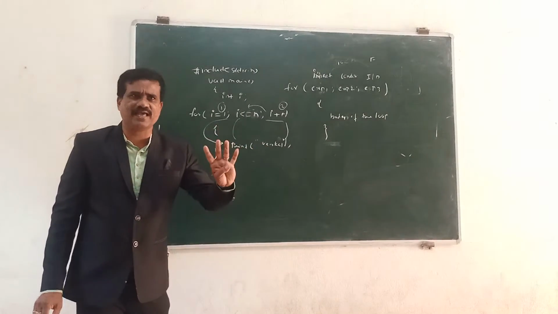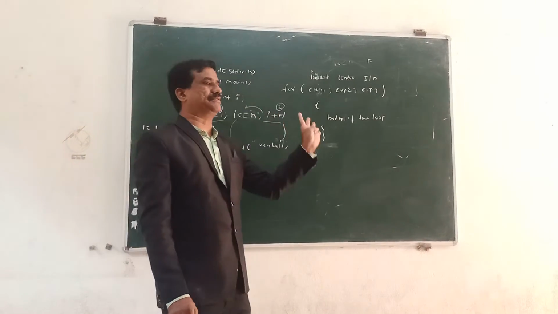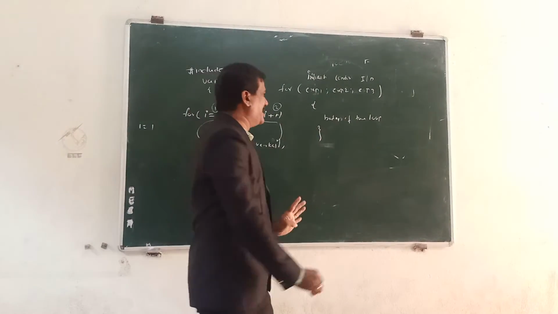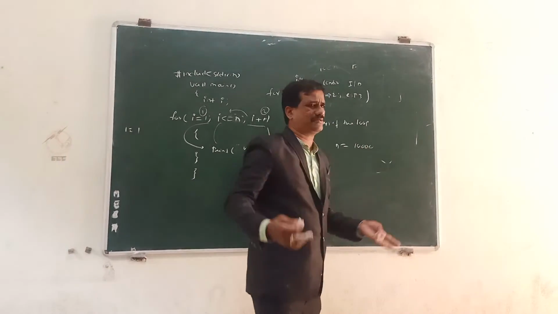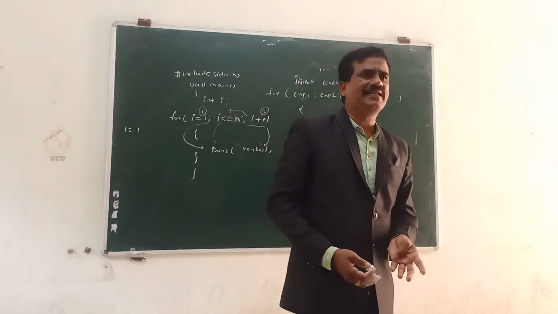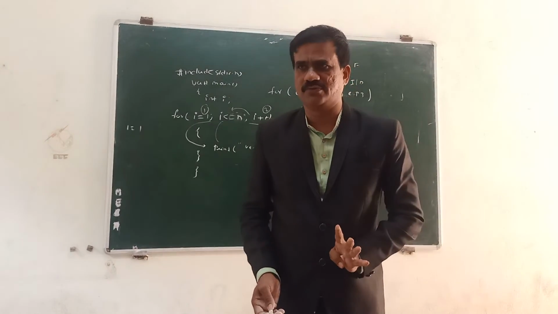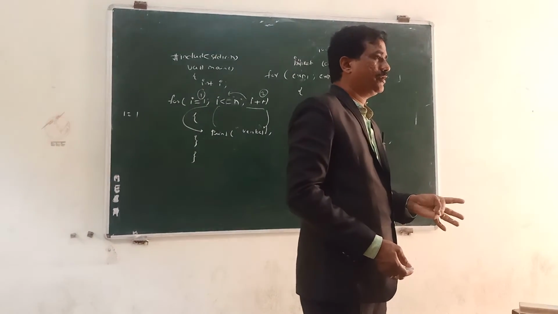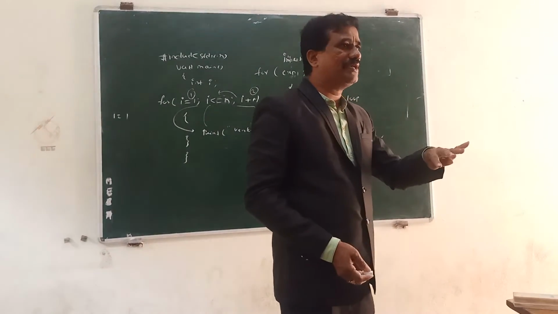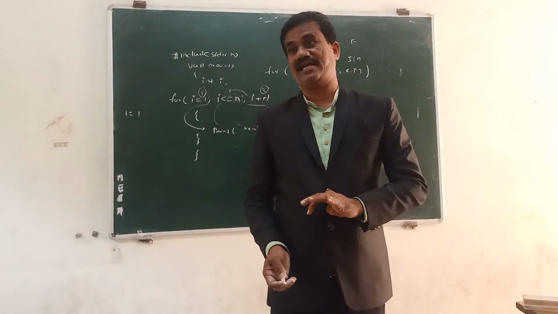If you want to take a large count, say n equal to 10,000 or n equal to 1 lakh, then you declare n not as an integer but as a long integer, because an integer value is restricted up to 32,767. The bound can be increased automatically by going for the long int data qualifier.